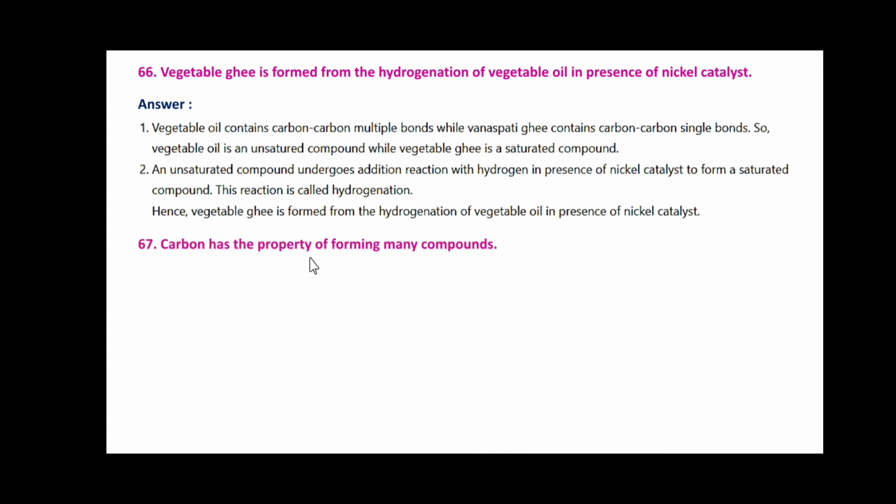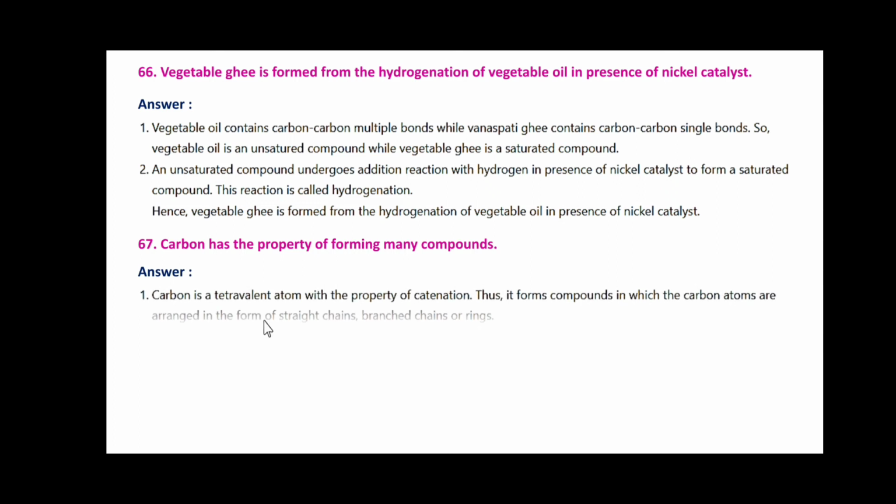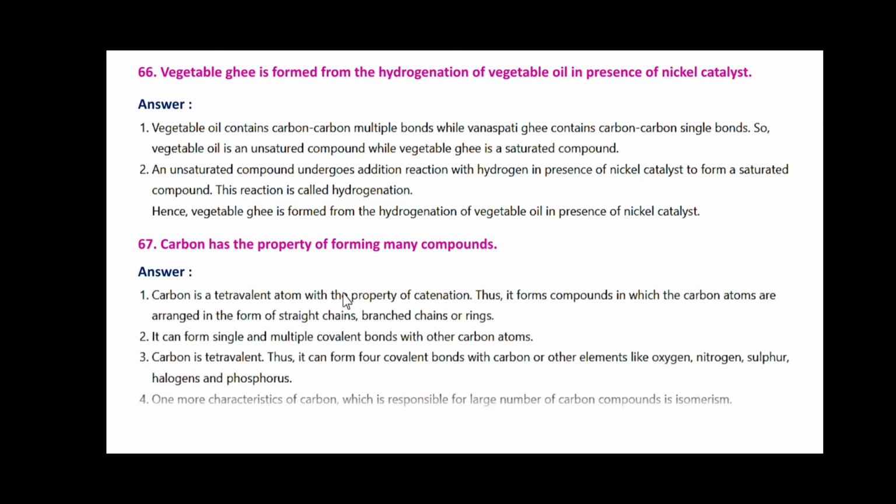Carbon has the property of forming many compounds. Carbon is a tetravalent atom with the property of catenation. Thus, it forms compounds in which the carbon atoms are arranged in the form of straight chain, branched chain or rings.